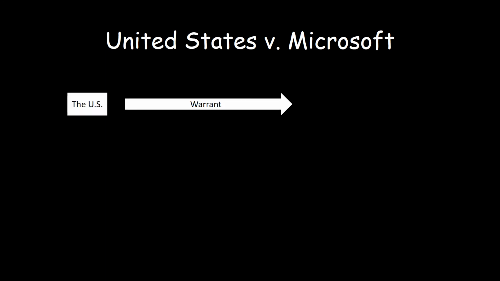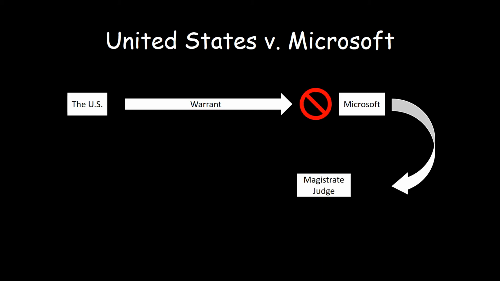In 2013, the US government addressed a search and seizure warrant to Microsoft to get the information of a particular user. That user's data is stored in one of Microsoft's servers in Dublin, Ireland. Microsoft disclosed any other communications with the government and requested the magistrate judge to quash the warrant out of respect for that user's data. The magistrate judge denied the request, saying that the Stored Communications Act, or SCA, authorizes the district court to create a warrant for data that is stored on servers abroad.